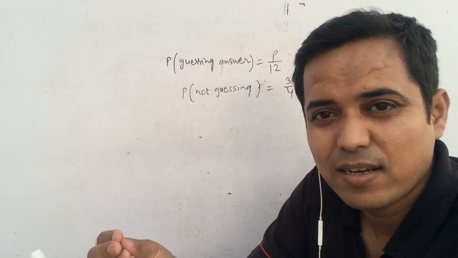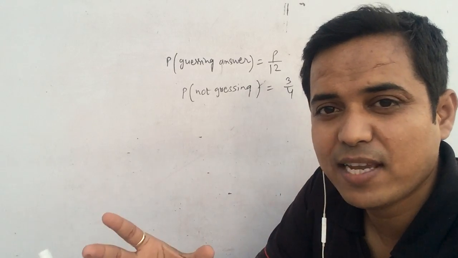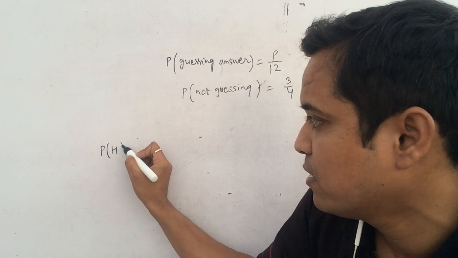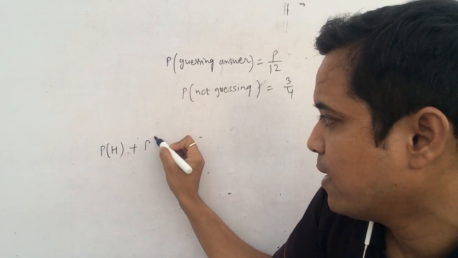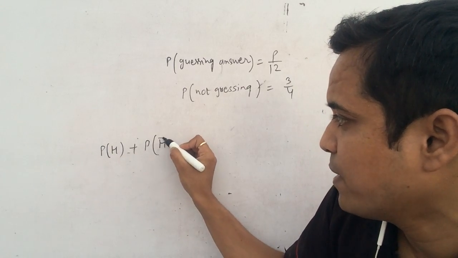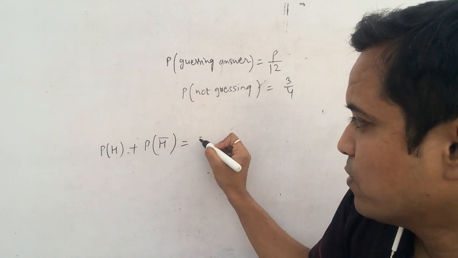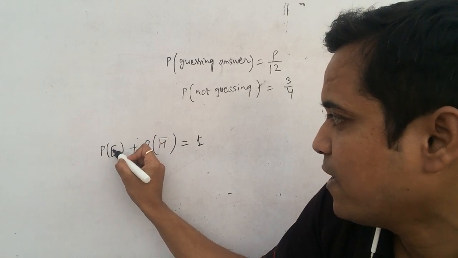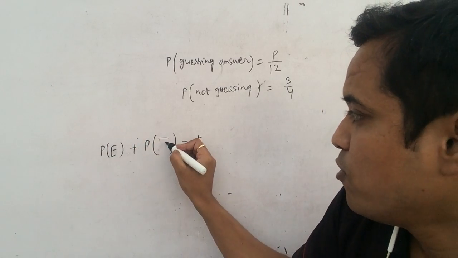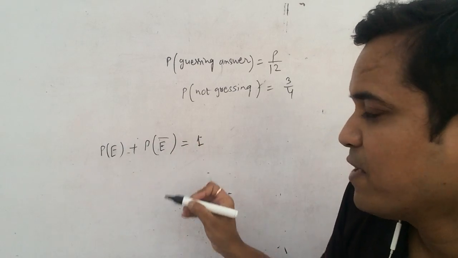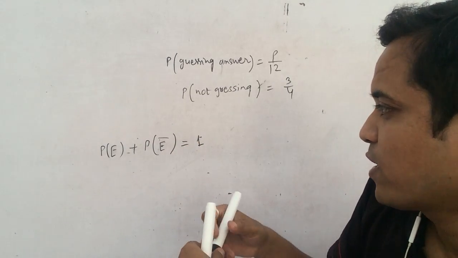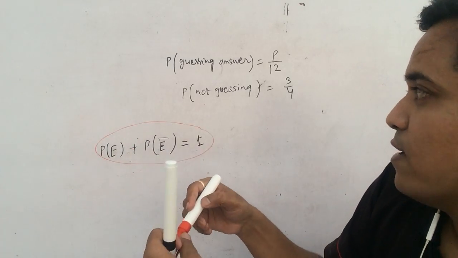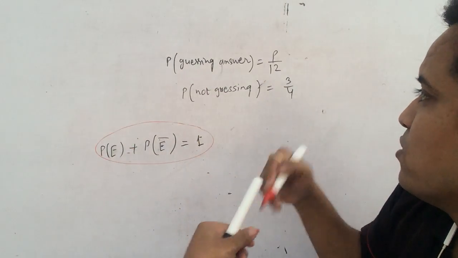The probability of an event happening plus the probability of it not happening is equal to 1. Always 1.